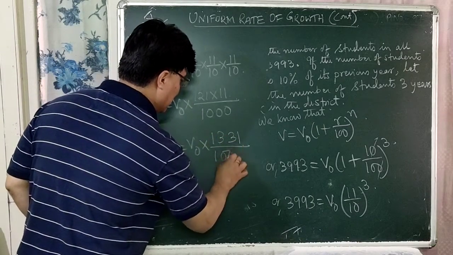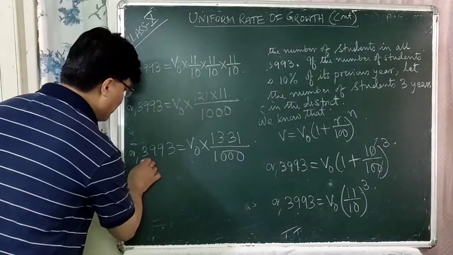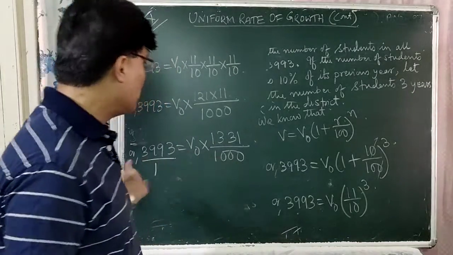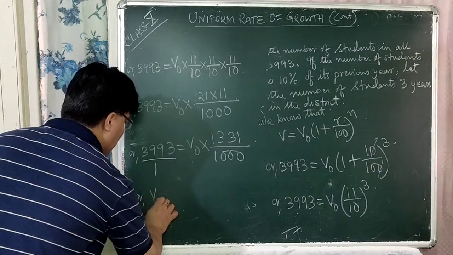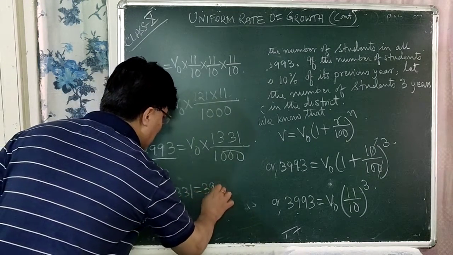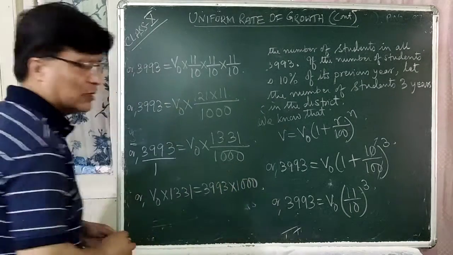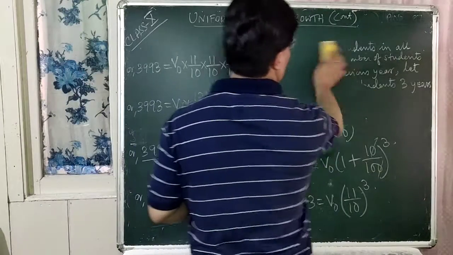Divided by what? 1000. So below 3993 there is 1, right? Now you can do cross multiplication, okay? Or V0 into 1331 is equal to 3993 into 1000. Is that clear?